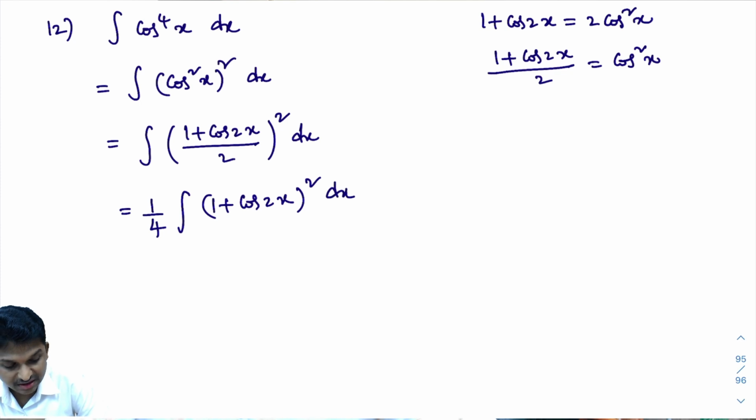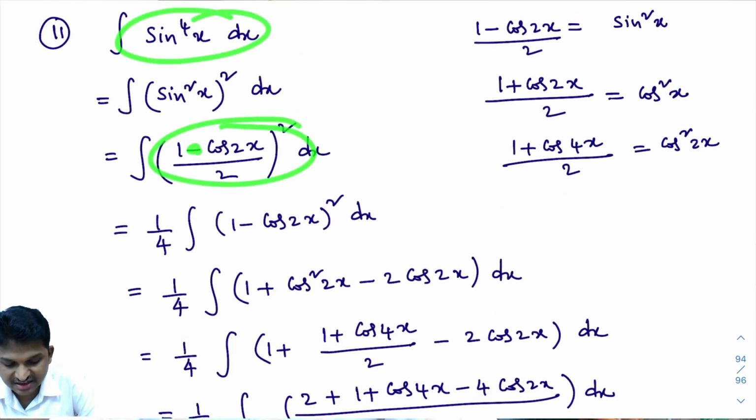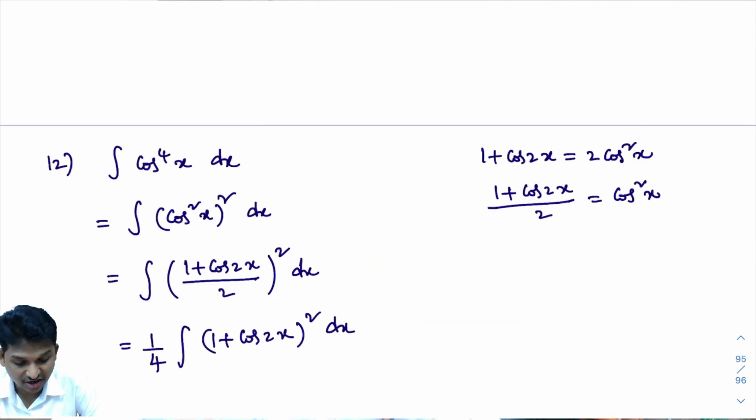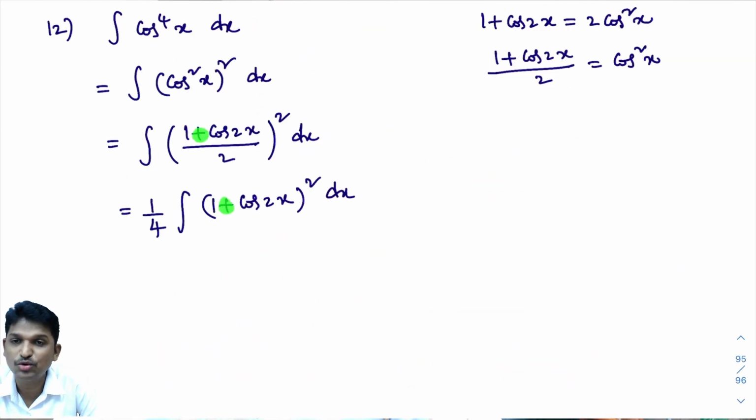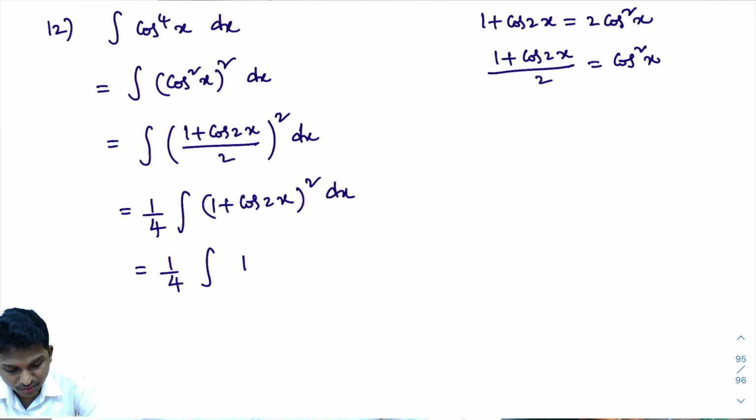You can observe this cos power 4x dx, you got like this. Now, in sin power 4x dx also you got like this. Only the difference is in sin power 4x here minus is there. In cos power 4x here plus is there. That's it. That is the only difference. So, this problem and the last problem are very similar. Only sign difference will be there. Okay. That equals 1 by 4 into integral of, this is like a plus b whole square. Expand this using the a plus b whole square formula. a square, 1 square, plus b square, that is cos square 2x, plus 2ab, 2 into 1 into cos 2x, that is 2 cos 2x dx.